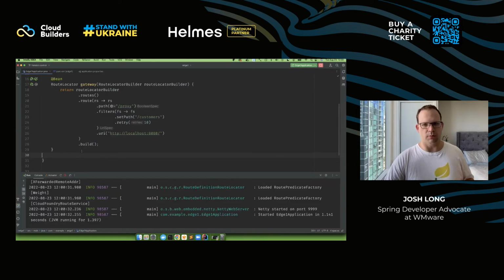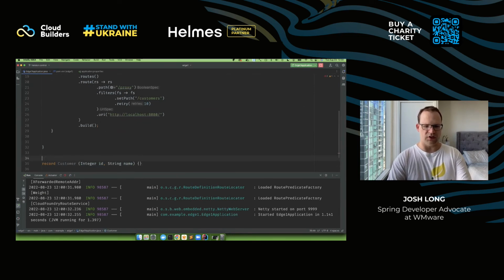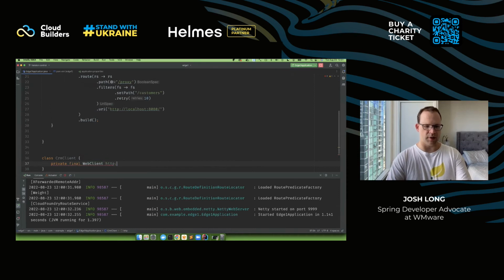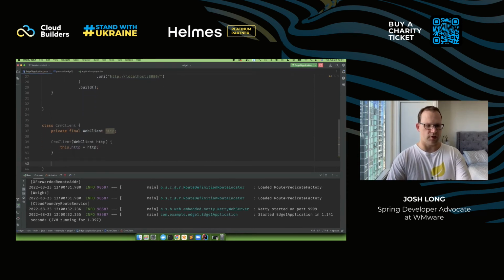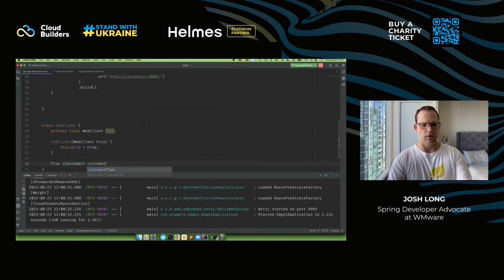The next thing you might want to do is to change the data, to create a new view of the data. Here, you could obviously create a reactive client. Customer has an integer ID and a string name, and these are my DTOs. I'm going to create class CRM client. I'll use the reactive non-blocking HTTP client here. I'll inject that into the constructor, and I'll say, give me all of the customers.